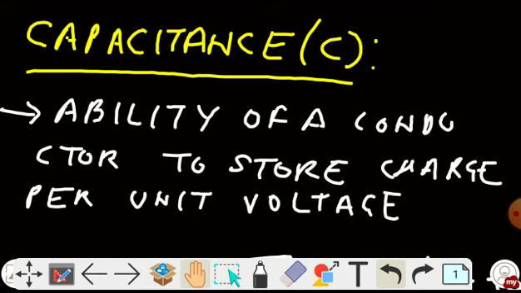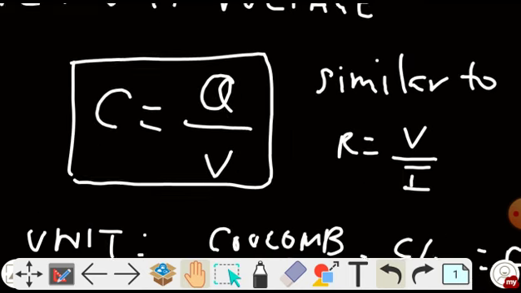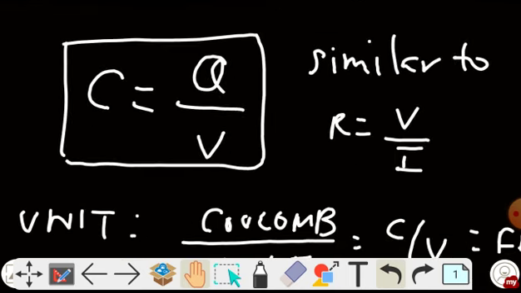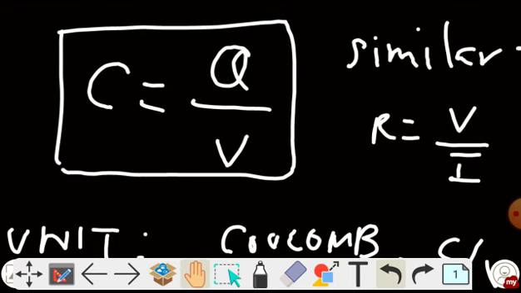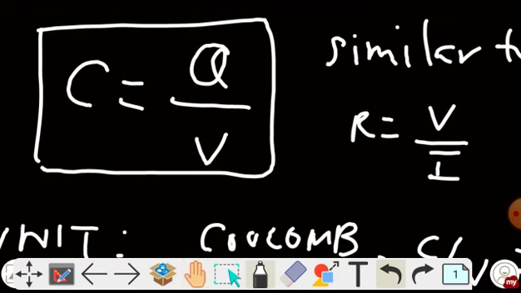Now, capacitance is the ability of a conductor to store charge per unit voltage. Mathematically, I have denoted the capacitance with the symbol C here. So C equals Q by V. That means charge per unit voltage. This is the formula of the capacitance of a capacitor: the ratio of charge and voltage, or the charge stored per unit voltage, or per unit potential difference.